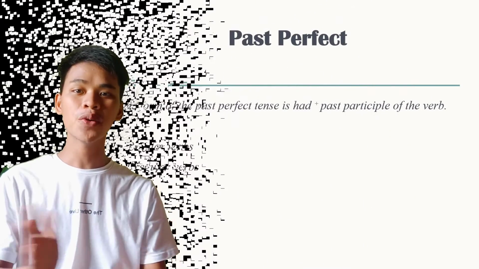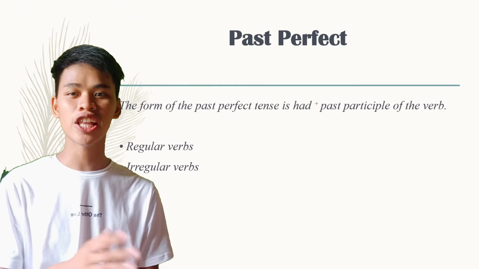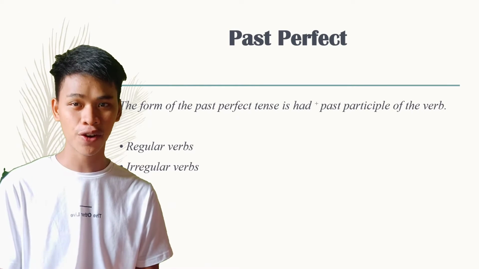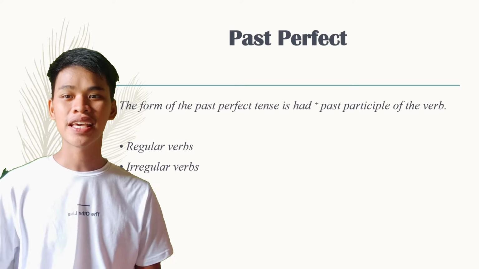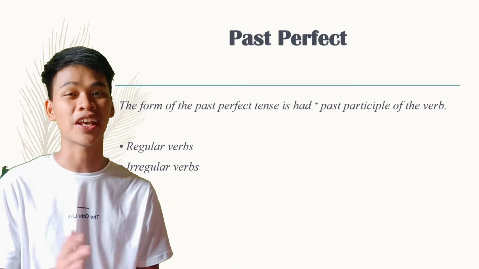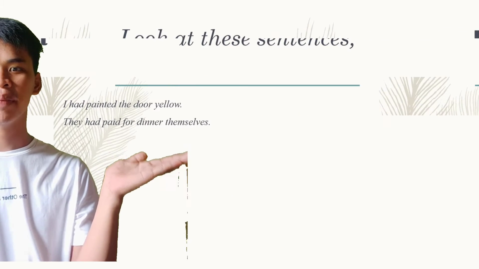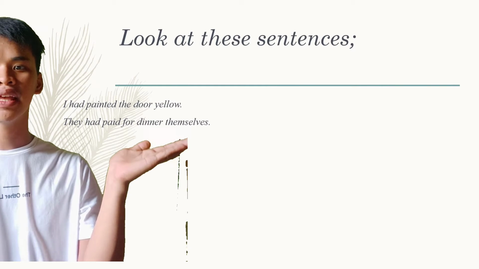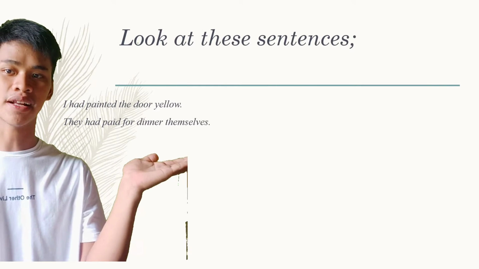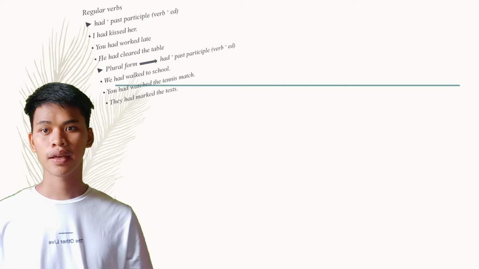So our last topic is past perfect. But before we get started, it is good to know that in the English language, we have regular verbs and irregular verbs. It is advisable that you study the most commonly used irregular verbs. Take a look at these sentences. I had painted the door yellow. They had paid the dinner themselves. Both these sentences are in the past perfect.